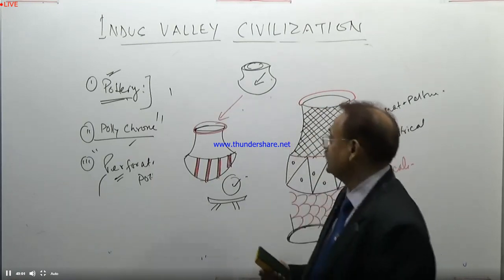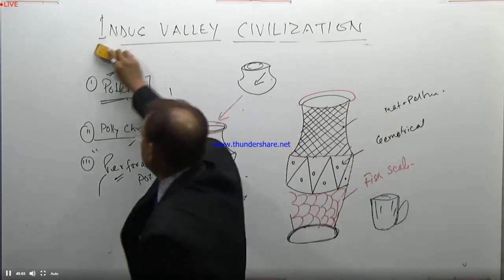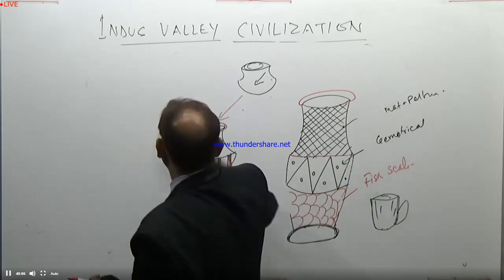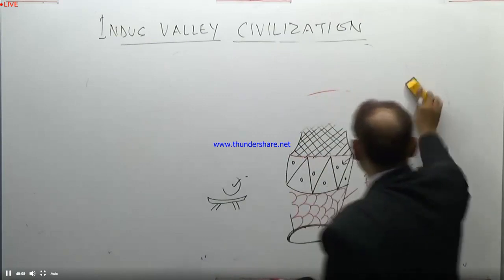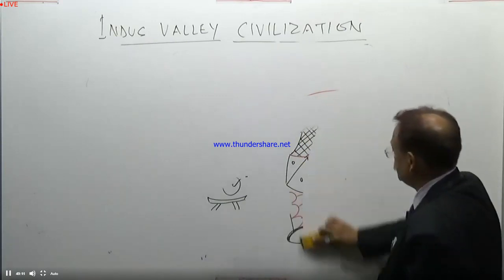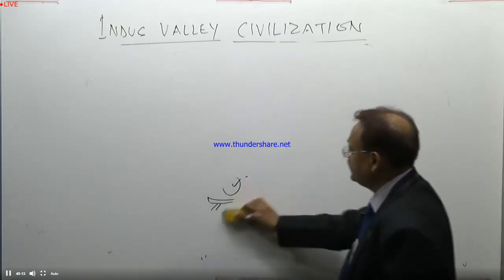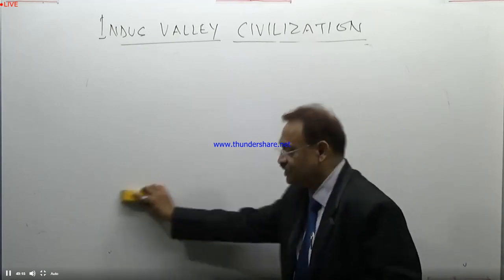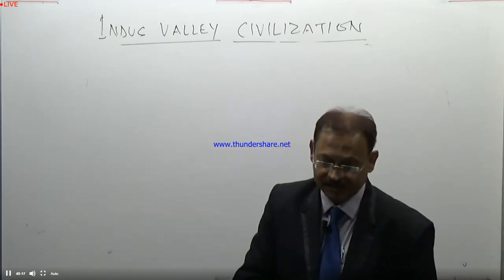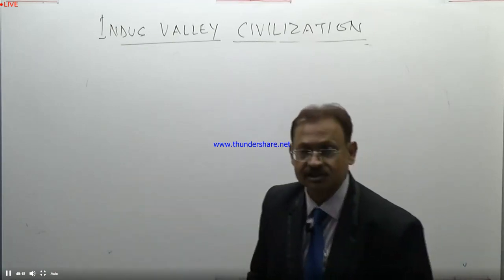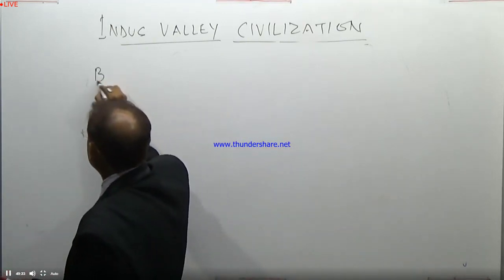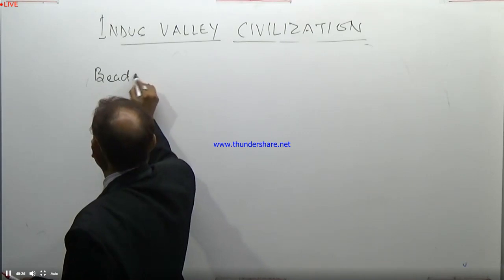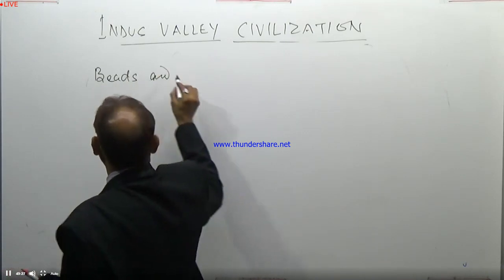Another significant part of this civilization was the making of beads and jewelry, another important feature. So, making of jewelry, beads and ornaments.